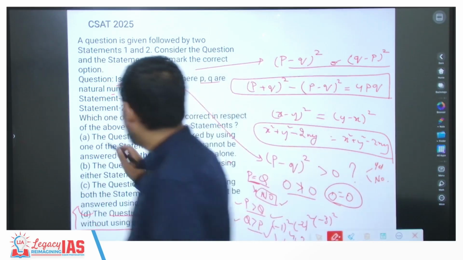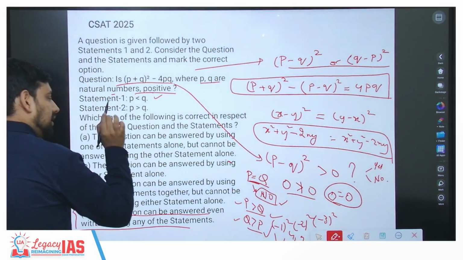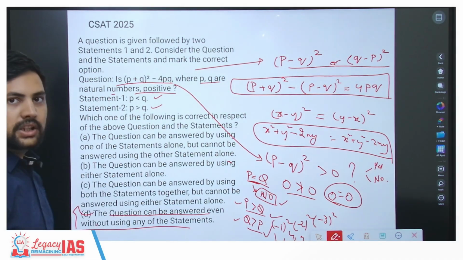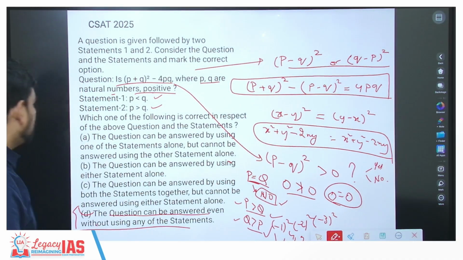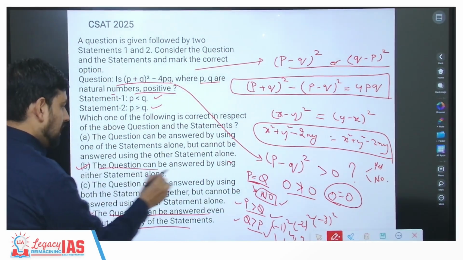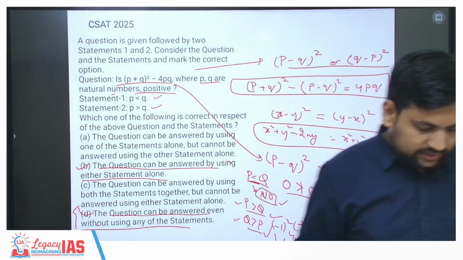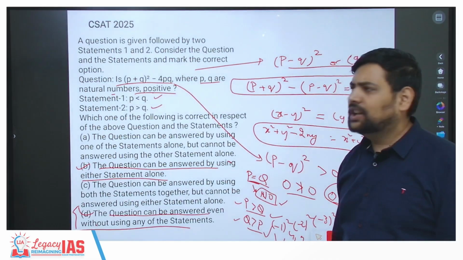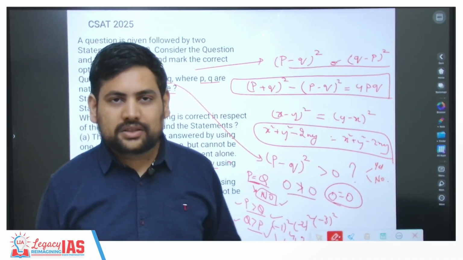So statement 1 is what? P is less than Q. Yes, this works for me. Then statement 2, P is greater than Q. Yes, this also works for me. Separately, both of them work for me. So the question can be answered by using either statement. That is, B becomes your answer. Understood? Simple.